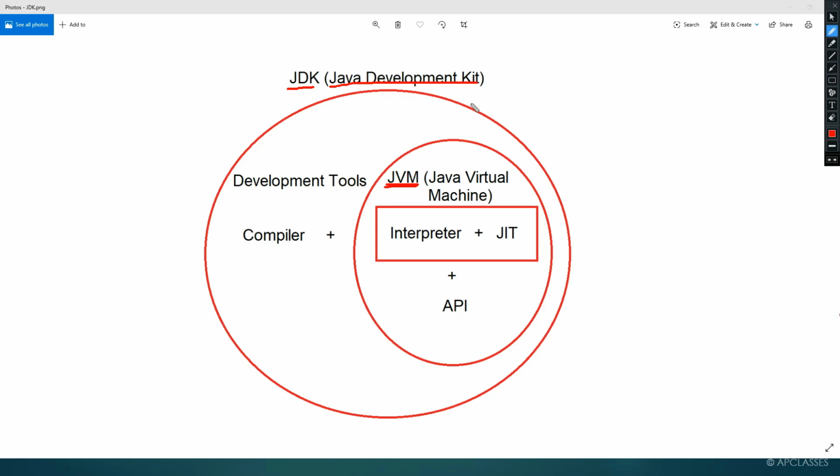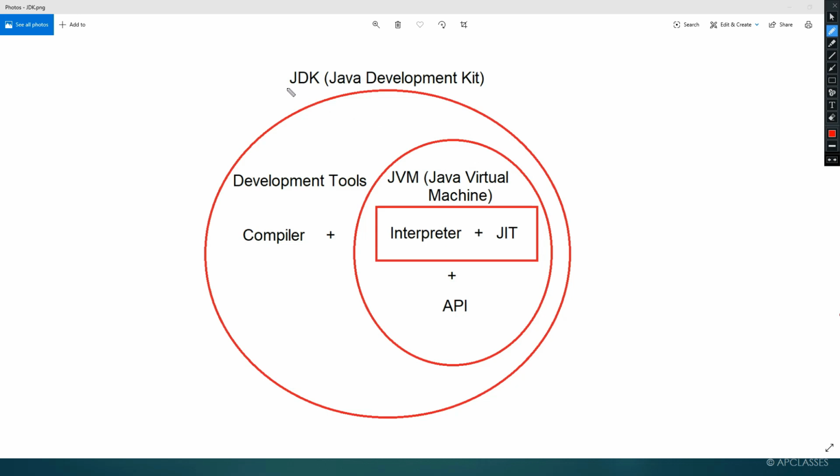Remember, if you want to develop, write, or execute anything in Java, first of all you have to download JDK. Once you download JDK, JVM is automatically included inside JDK. So next time if I tell you to install JVM, that means I'm asking you to install JDK. Please remember this. Is this clear to everyone?